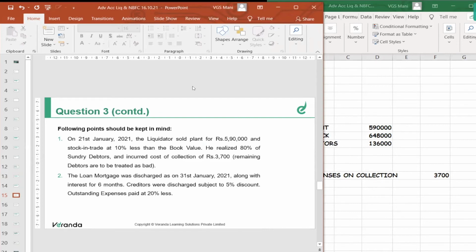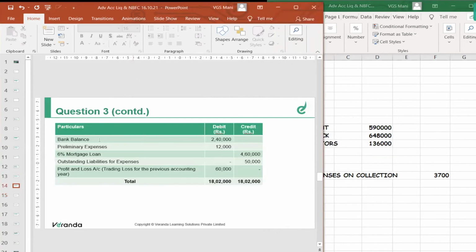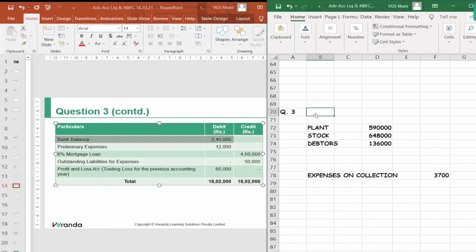Outstanding expenses paid at 20% lower. In addition to these assets, we even have some bank balance of 2,40,000 initially. So that you can also take, bank balance 2,40,000. So total assets realized. In the first question, this data was readily given. This much.